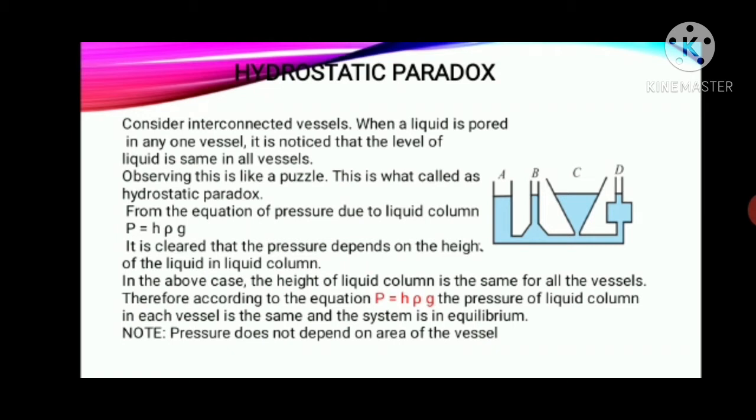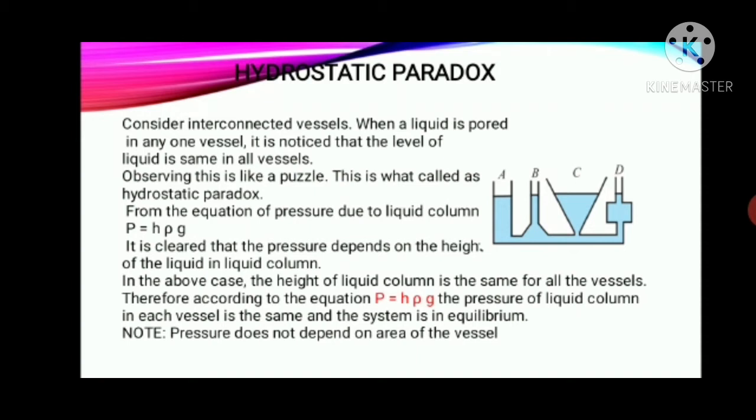So let's see. From the equation, as we have studied before, the pressure due to a liquid column, we have got one equation, that is P equals h rho g. So it is clear that the pressure depends on the height of the liquid in the liquid column. In the above case, the height of the liquid column is the same for all the vessels.